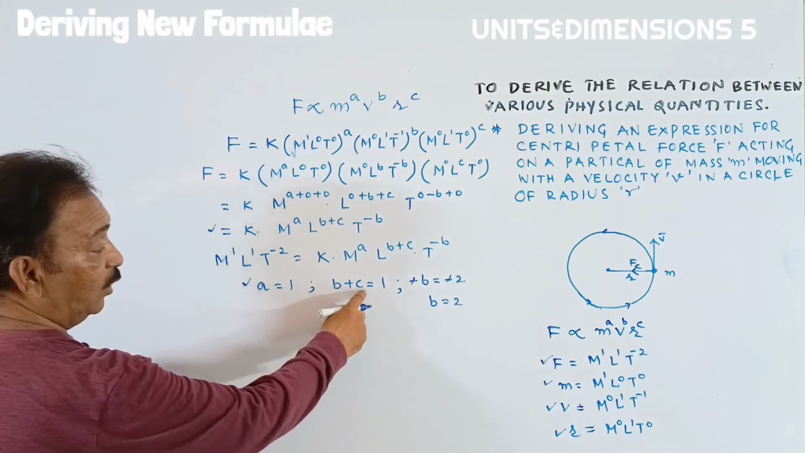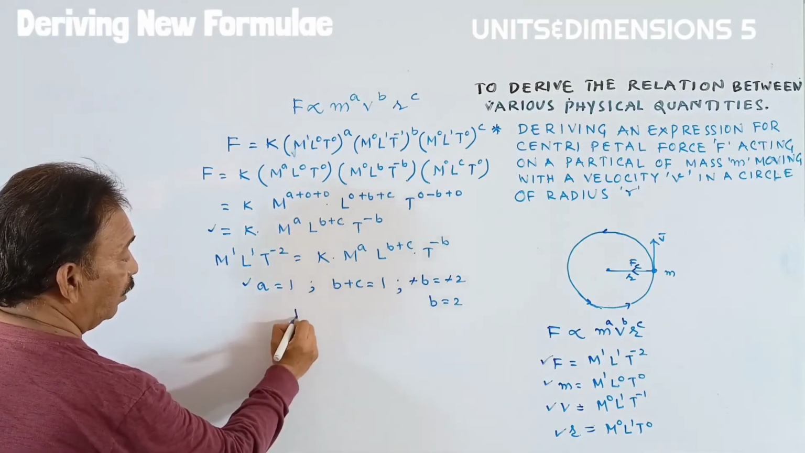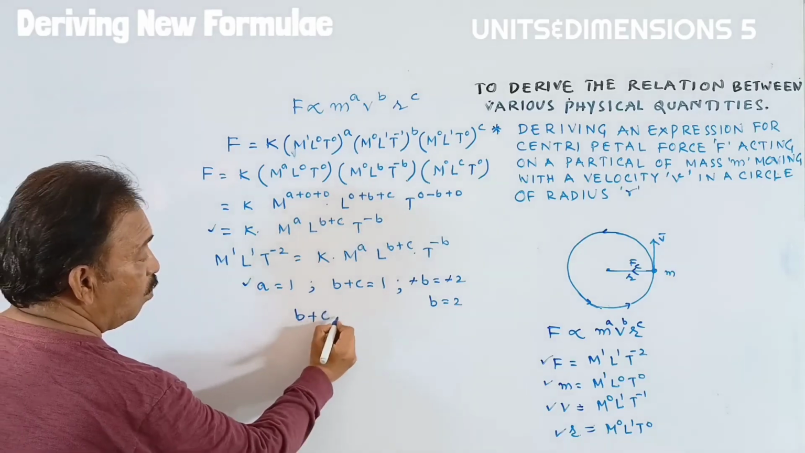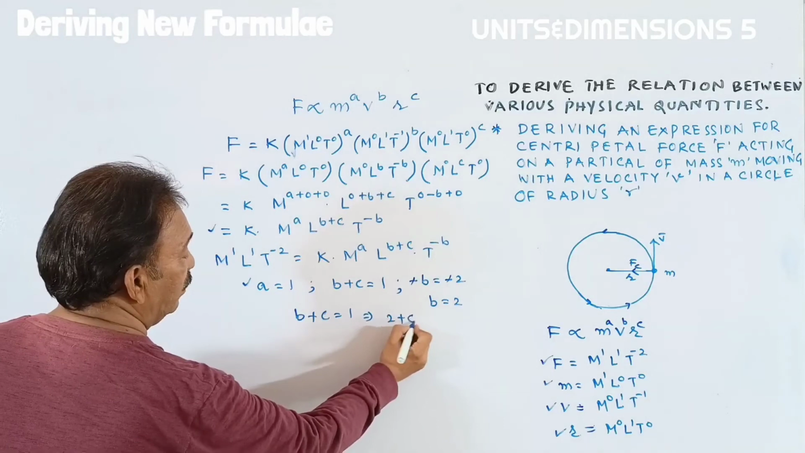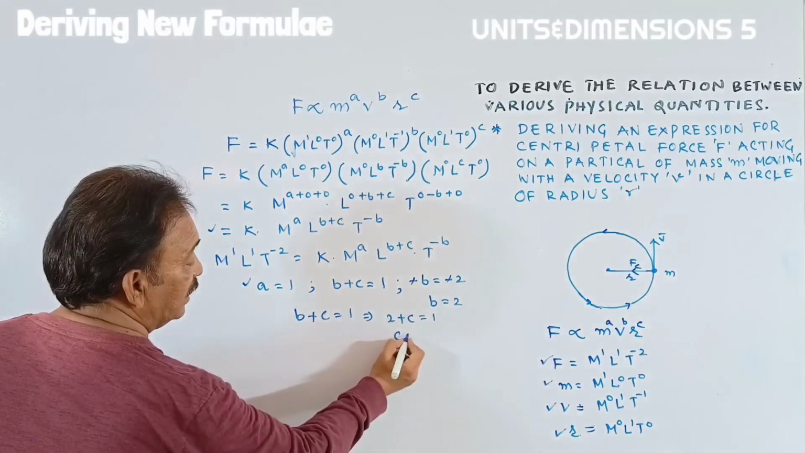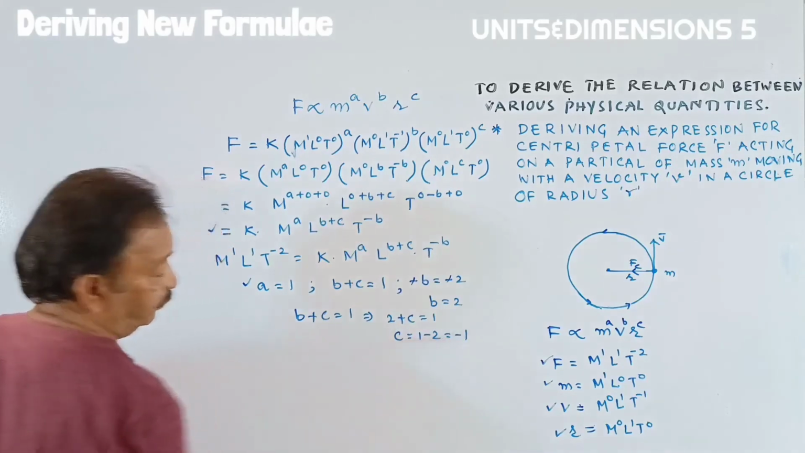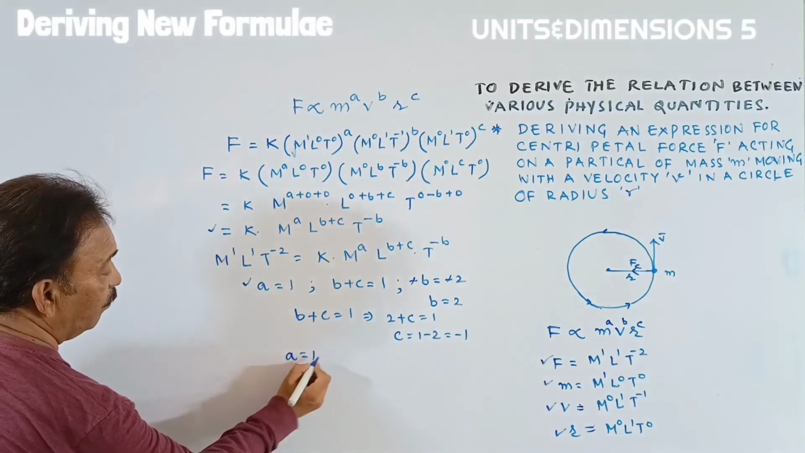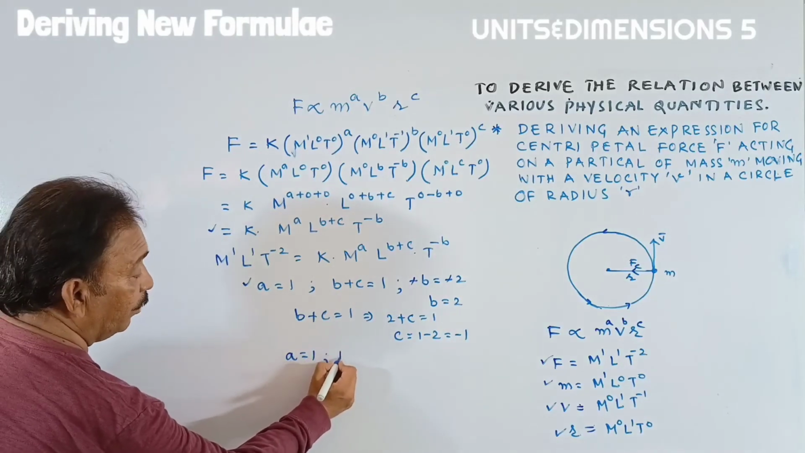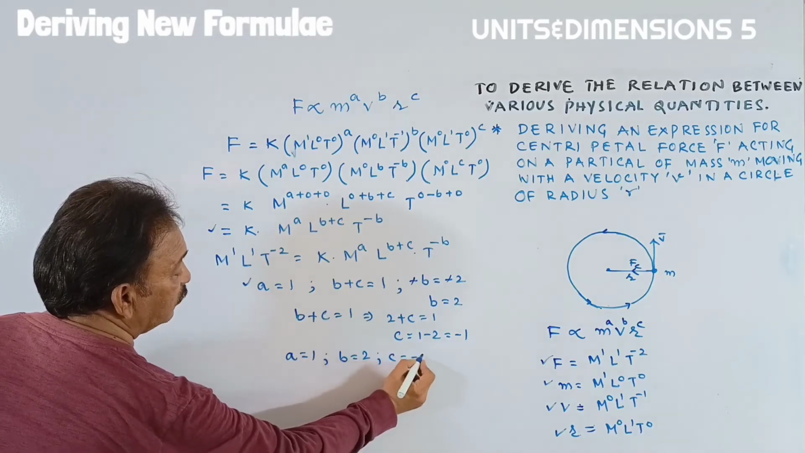We have to get the value of C. Substituting this B in this one: B plus C is equal to 1 and B is 2. 2 plus C is equal to 1. C is equal to 1 minus 2. It is minus 1. Okay, students. And we had A as 1, B as 2, and C as minus 1.